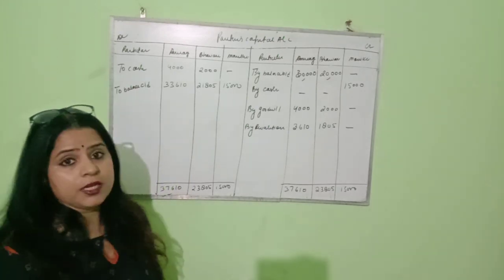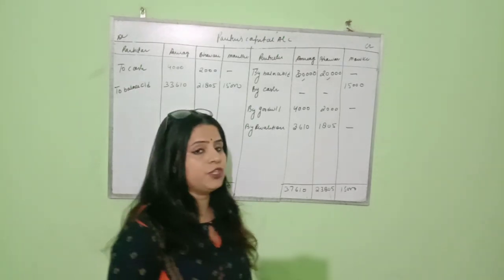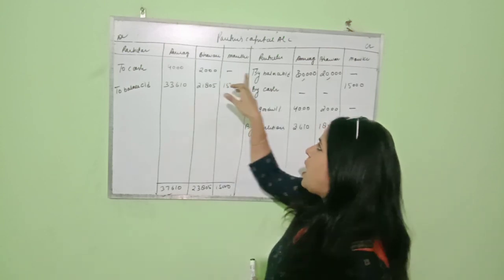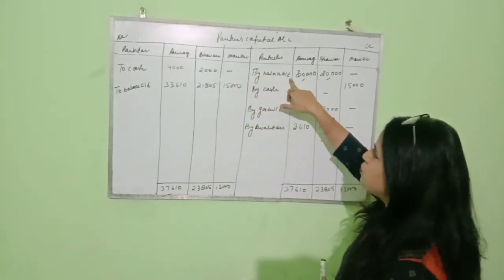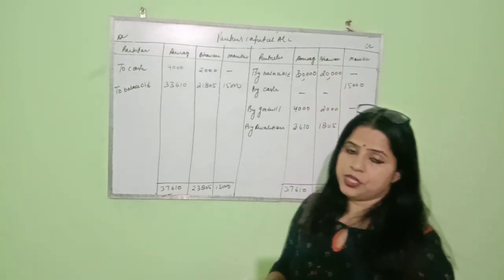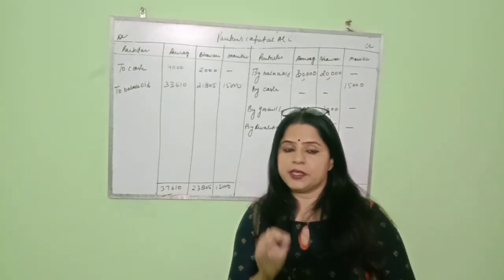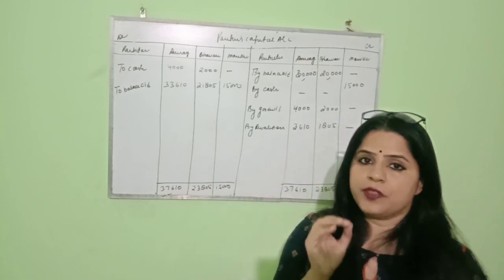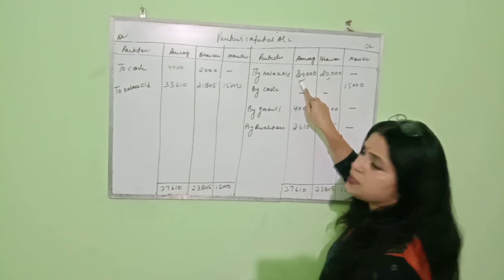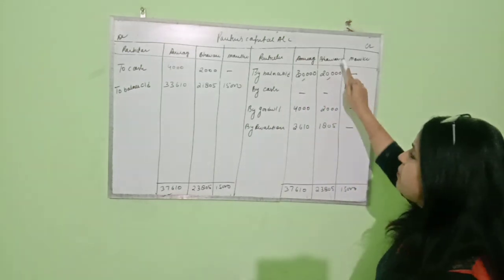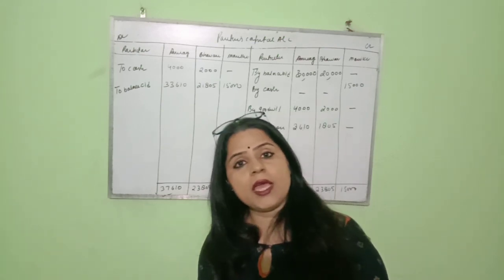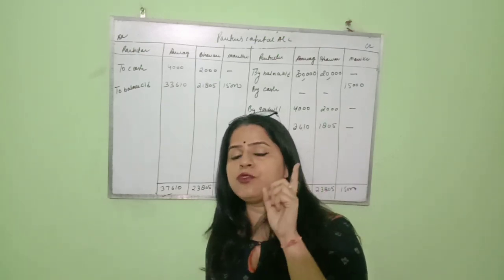So let's see how to prepare it. When we prepare the partners' capital account, the number one thing we show is the opening capital of the partners. So I have written here by balance brought down, and this capital I took from the balance sheet. In the old balance sheet the opening capital of the existing partners is given. Anurag's is 30,000 and Bhavna's is 20,000. New partner Monica is bringing 15,000 rupees capital.